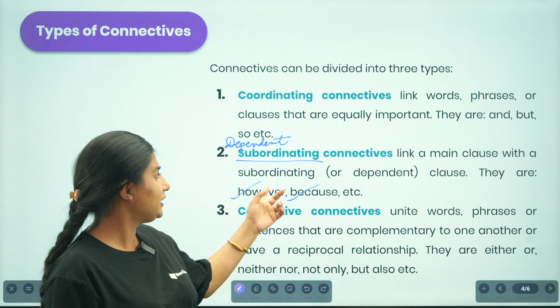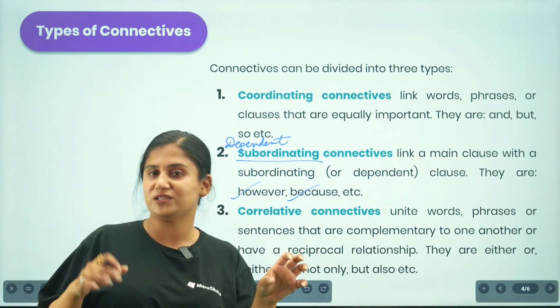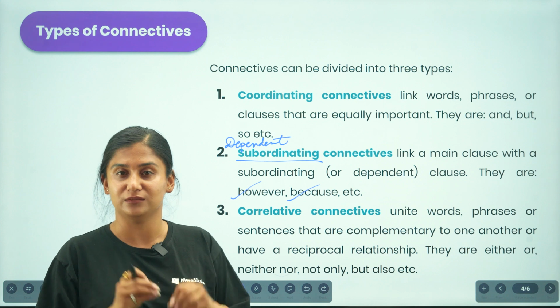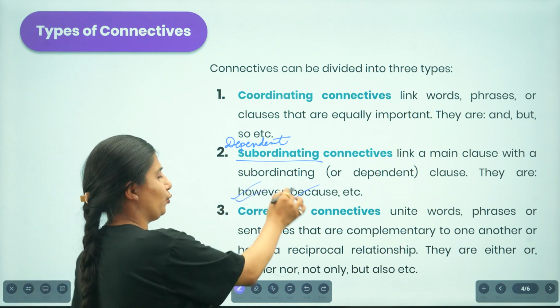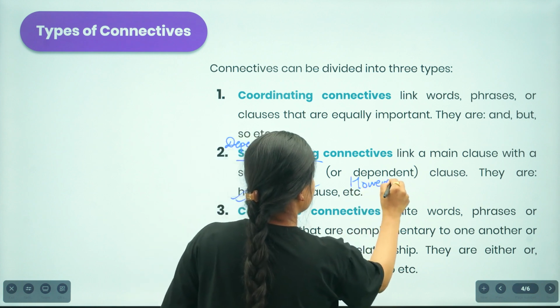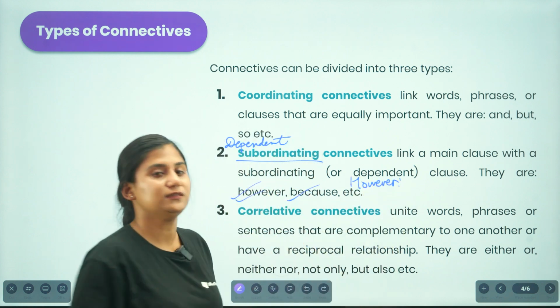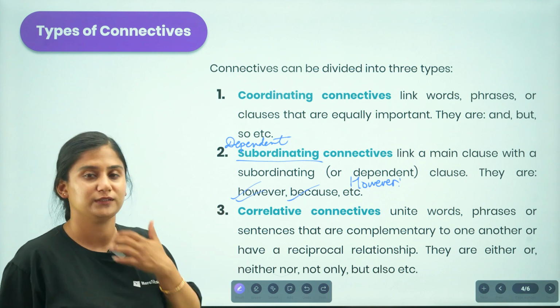Now let us create a particular sentence with an independent clause and a dependent clause, and let us connect the meaning using the connective however. Let us do it here and then let us know whether it is correct or not.